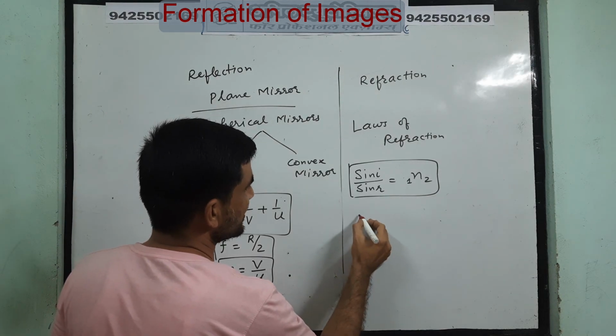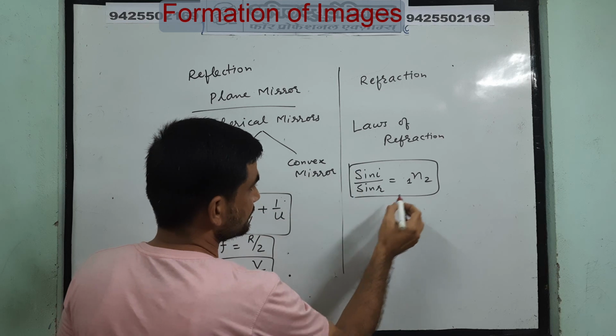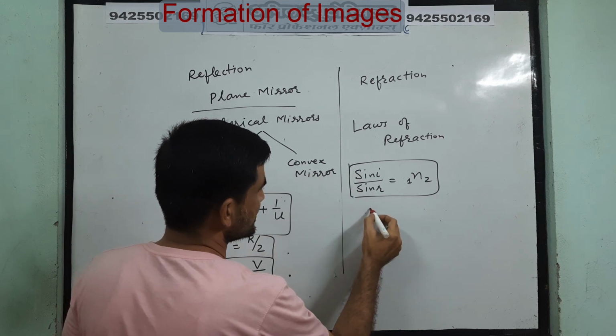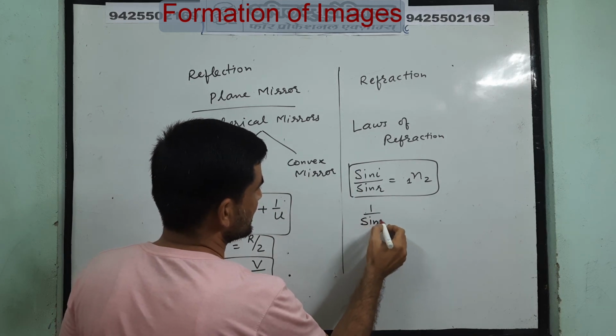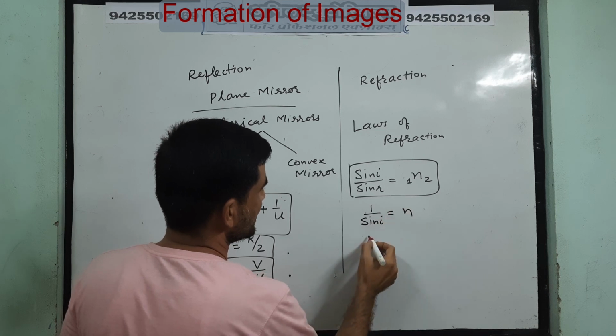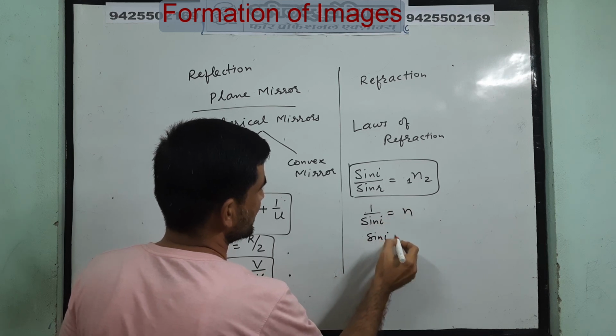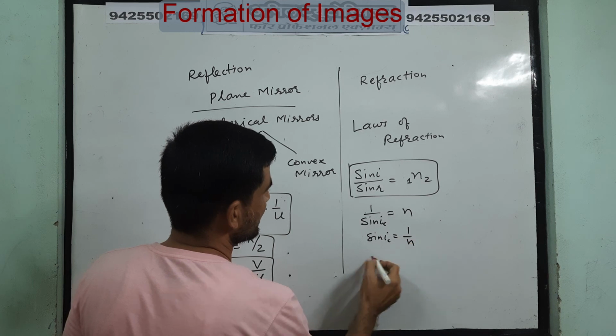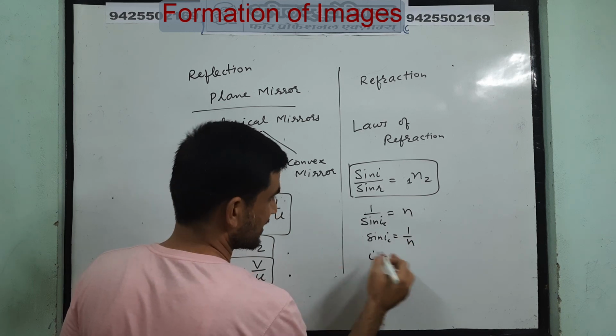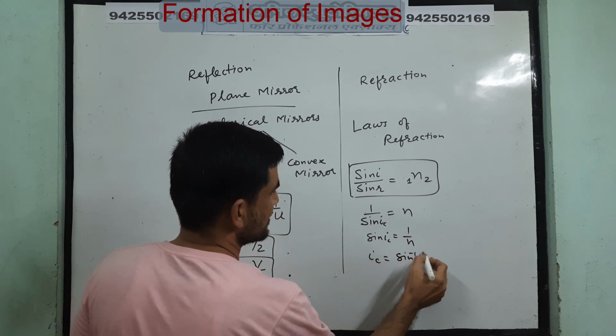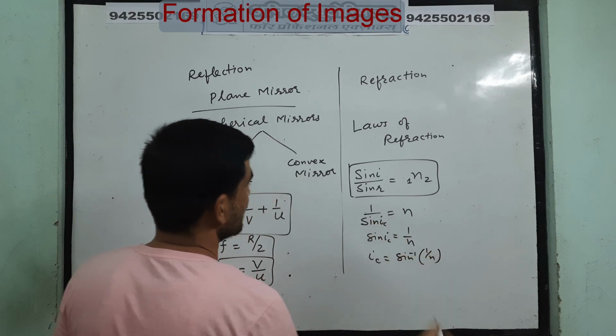There is a relation between critical angle and refractive index, that is 1 upon sin C is equal to n. You can also say sin C for critical angle equals 1 by n. Also we can write critical angle is equal to sin inverse of 1 by n.